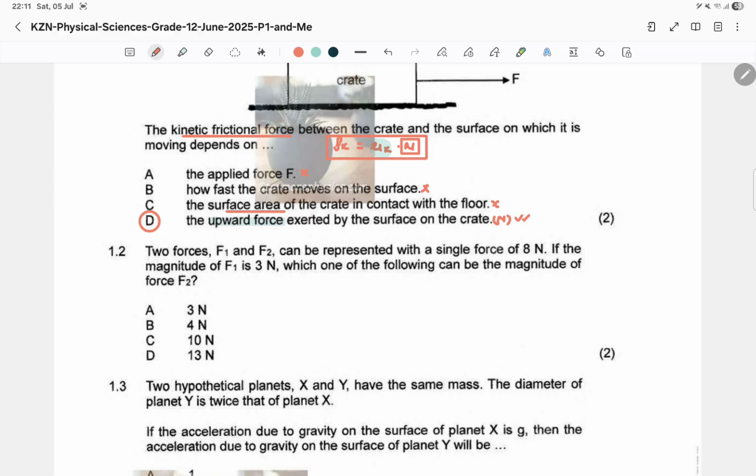1.2 says two forces F1 and F2 can be represented with a single force of 8 newtons, okay? So this is the resultant force. Okay? So it says now, if the magnitude of F1 is 3 newtons, right? Which one of the following can be the magnitude of force F2? Okay. So now, guys, this is not an easy question, by the way. I would put a higher grade tag to it. Because how would you know?